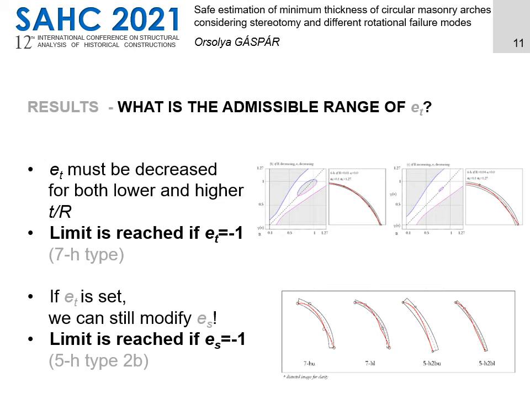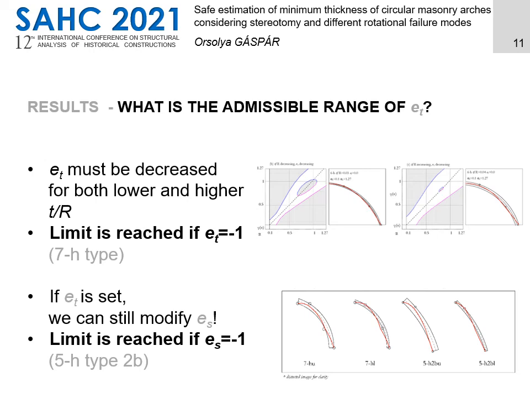It is found that it can be decreased as far as -1. This turns the originally 6-hinge mechanism eventually to a 7-hinge mechanism, albeit this requires extreme stereotomies. Depending on stereotomy, the corresponding minimum thickness can be either higher or lower than predicted by the catenary type truss line. Moreover, if ET is set to -1, we can still modify ES, eccentricity at the springing. Limit is reached if it is also set to -1, turning the originally 6-hinge mechanism into a 5-hinge type 2B mechanism. Again, the resulting stereotomy would be rather unrealistic. Subject to stereotomy, the corresponding thickness can be higher and lower as well.